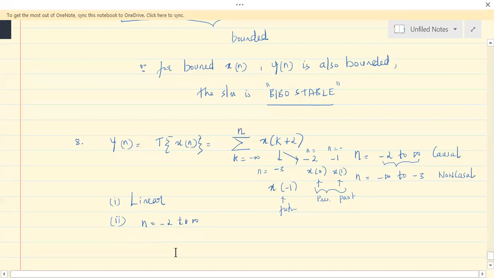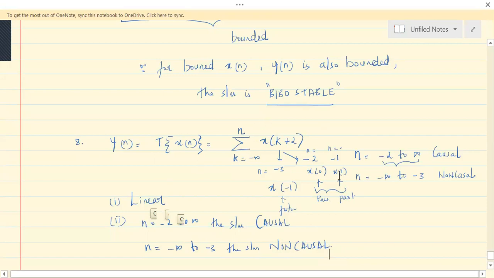So if n is from minus 2 to infinity, the system is causal. And if n takes the value from minus infinity to minus 3, the system is non-causal. So this is how one needs to do the analysis.